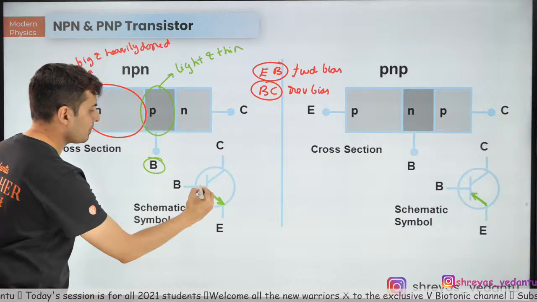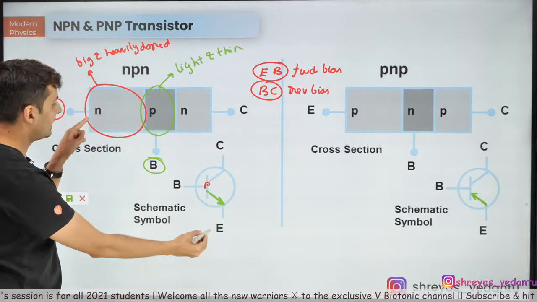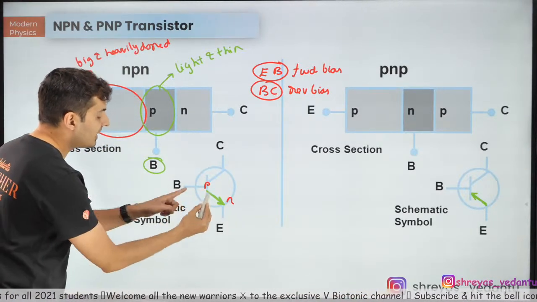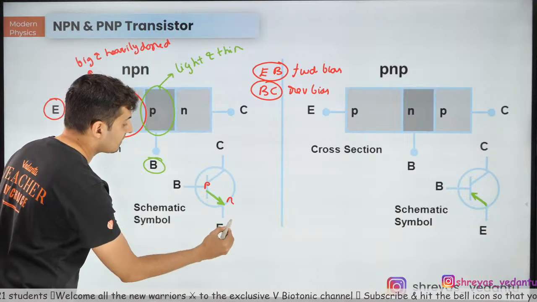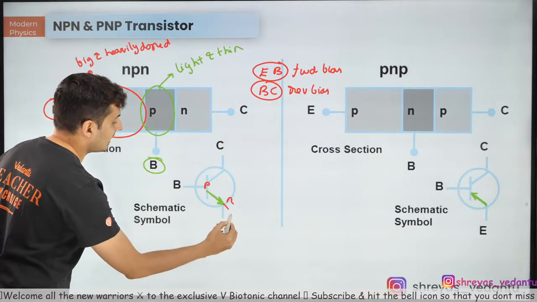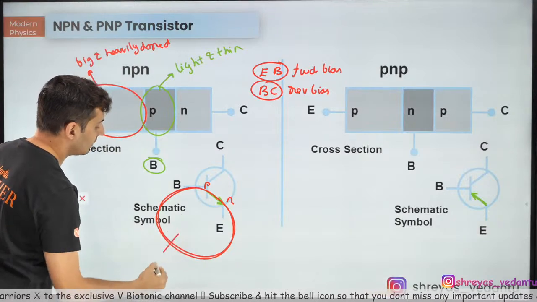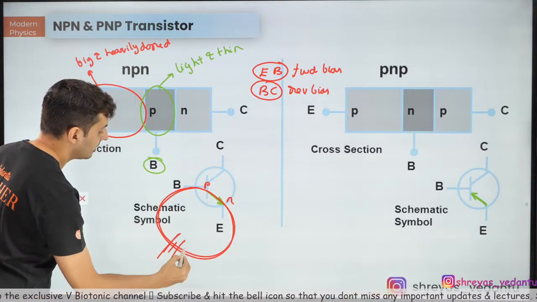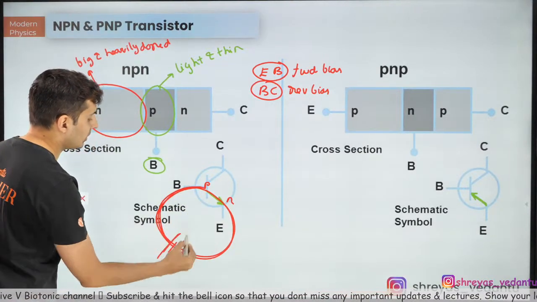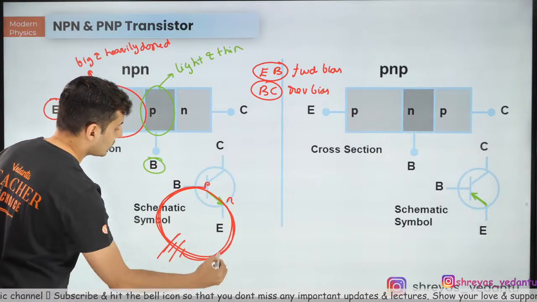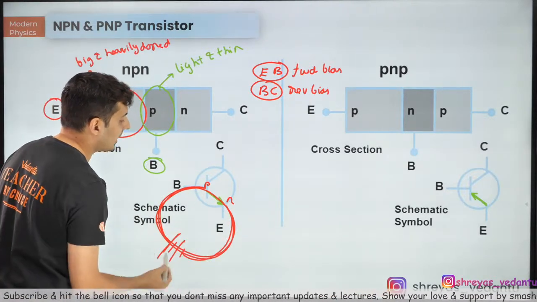What is base? Base is P. And what is emitter? It is N. So if you think about it, the current is flowing from the positive to the negative. It's going like that, so it is in forward bias. Think of it as if there is a battery kept over here. It is connected P to the positive, N to the negative. So it is in forward bias.